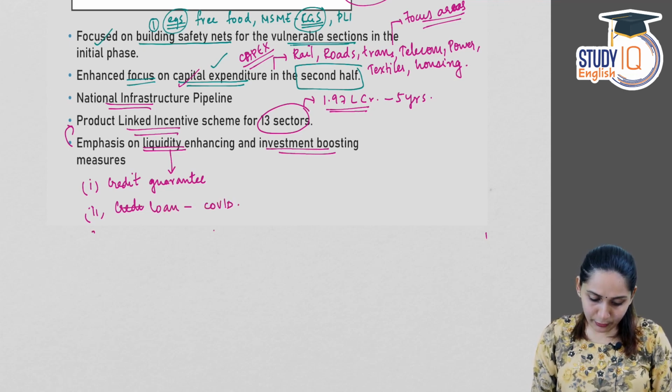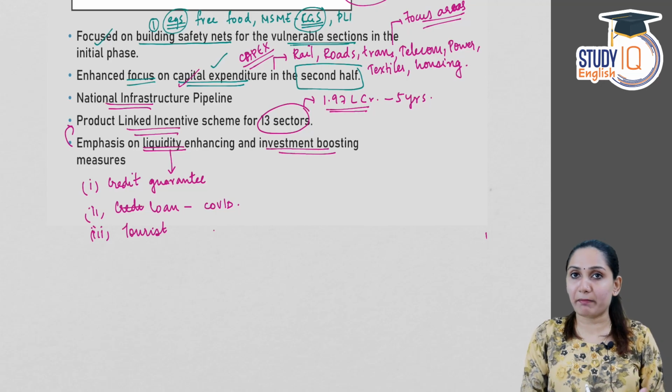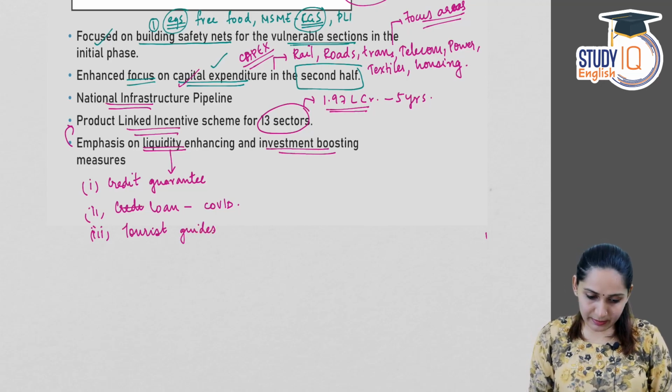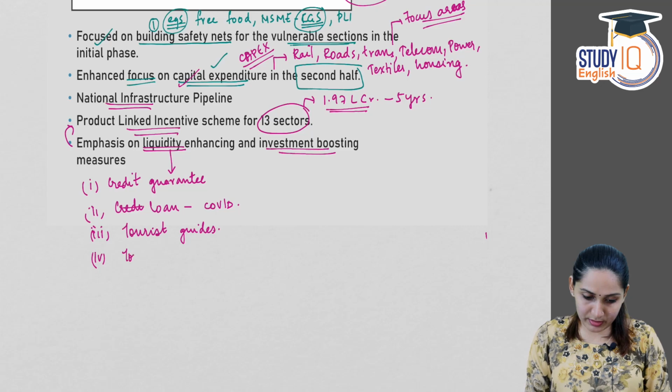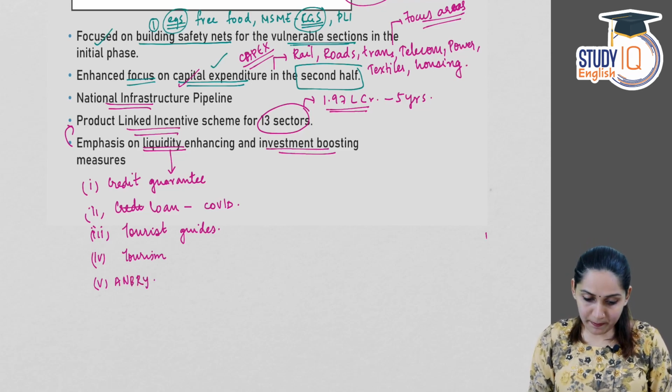Then scheme for tourist guides. They were all a very vulnerable group which got an immediate impact after COVID-19. So support for tourist guides. Then free 1 month tourist visa to 5 lakh tourists. It is to promote tourism again. Then extension of Atmanirbhar Bharat Rozgar Yojana, the employment generation program.